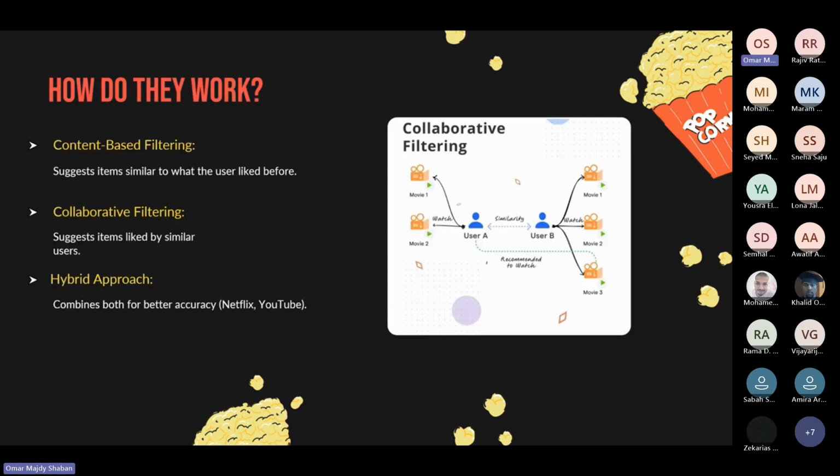So now that we defined what recommendation systems are, let's look into how they work. There are three main approaches to building recommendation systems. The first is content-based filtering, which suggests items similar to what users have previously liked.